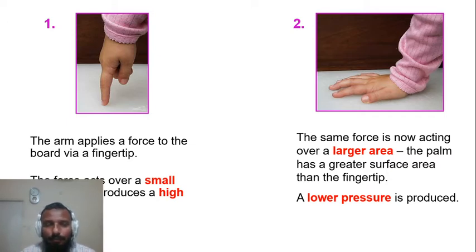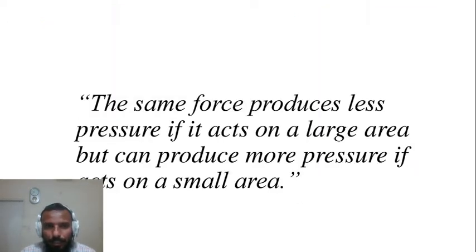Because in physics we say pressure is defined as the force acting normally per unit area, and pressure depends inversely on the area. So if the same force is being applied onto an area, depending upon the contact area or the effective contact area, then the larger the area, the less the pressure. The smaller the area, the more the pressure.